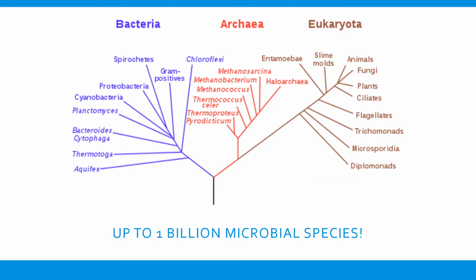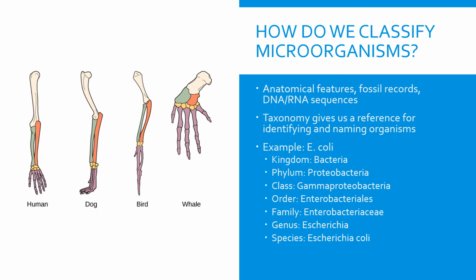It's estimated that there are between 10 million and 1 billion microbial species on Earth. Depicted here is a phylogenetic tree that's split up into three main domains: bacteria, archaea, and eukaryotes. E. coli specifically is a species of bacteria. More specifically, it's in the phylum Proteobacteria. As you can see, Proteobacteria makes up just a small portion of bacteria, and bacteria are just one of three different kinds of microbe. How do we classify microorganisms?